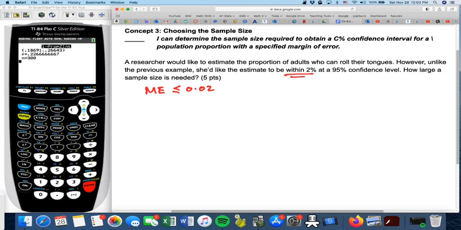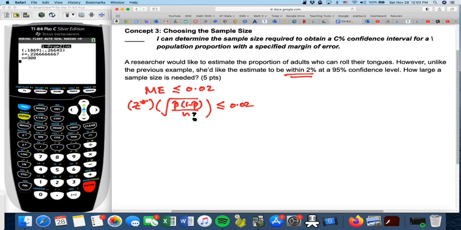How did I get the 0.02? It's actually right here. It says within 2% at a 95% confidence level. Now, in the previous question, we talked about the formula for margin of error. I told you that the formula is Z star times the square root of P hat times 1 minus P hat divided by n. Now, if this is less than or equal to 0.02, and we're supposed to find n, guess where n is? n is right in the denominator, and it's stuck inside the square root sign. So you've got to work this through slowly.